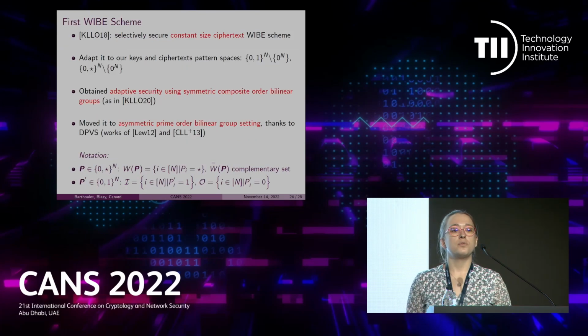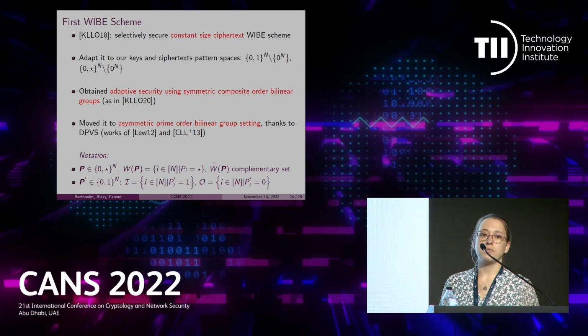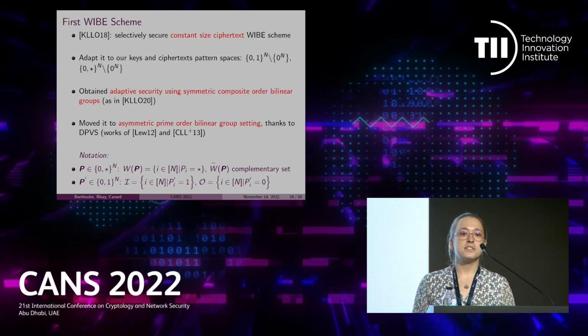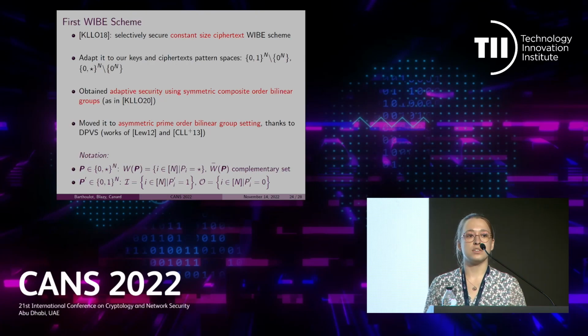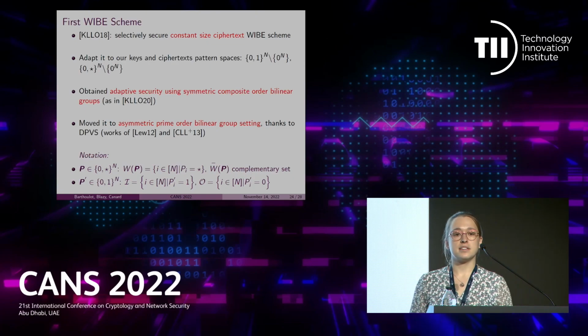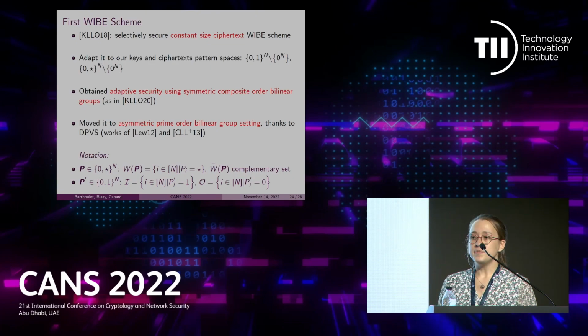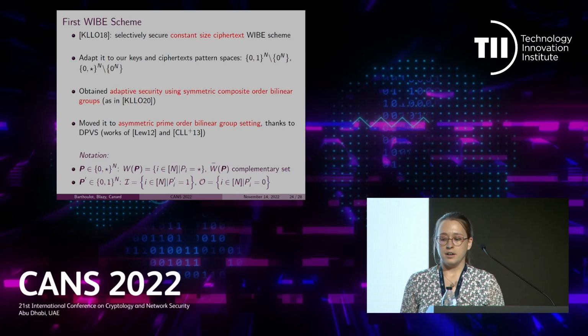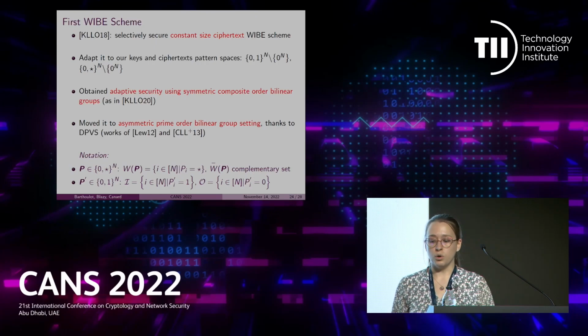So how did we obtain our first scheme? Well, we started from the paper of KLL 018, who proposed a selectively secure constant size ciphertext WIPE scheme. We first adapted it to our key and ciphertext pattern spaces. Then, in order to obtain adaptive security, we used the idea of KLL 020 to use symmetric composite order bilinear groups.